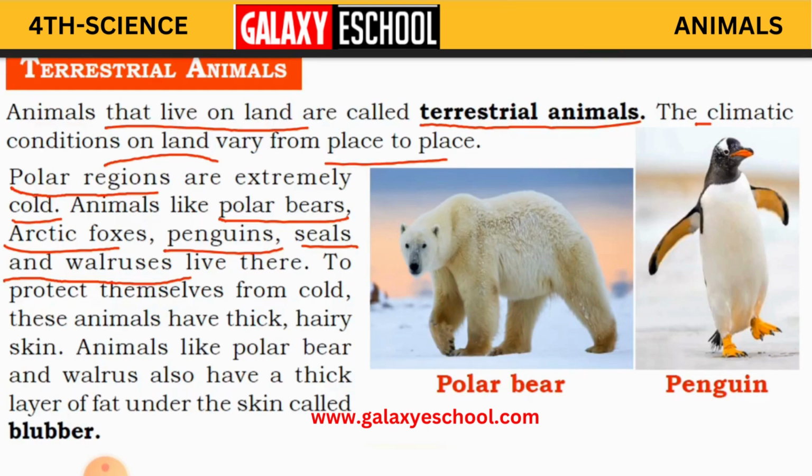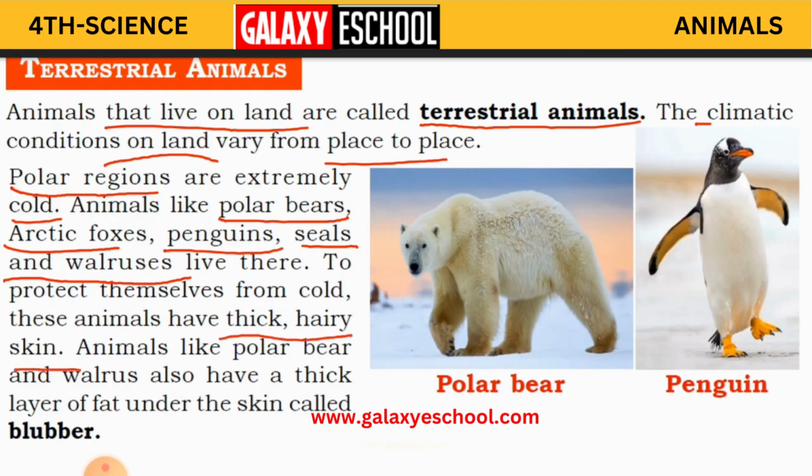Like us human beings, we wear sweaters and mufflers when winter comes. Why? To protect ourselves, to give the body warmth. So like this, these animals have thick and hairy skin so that they get protected from the cold. Okay children.